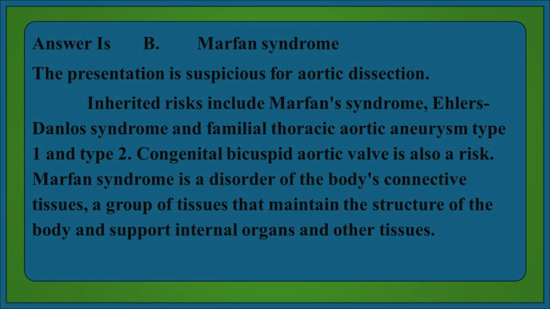Marfan syndrome is a disorder of the body's connective tissues, a group of tissues that maintain the structure of the body and support internal organs and other tissues. Typical characteristics of Marfan syndrome include being tall, abnormally long and slender limbs, fingers and toes, arachnodactyly, heart defects, lens dislocation, or where the lens of the eye falls into an abnormal position.